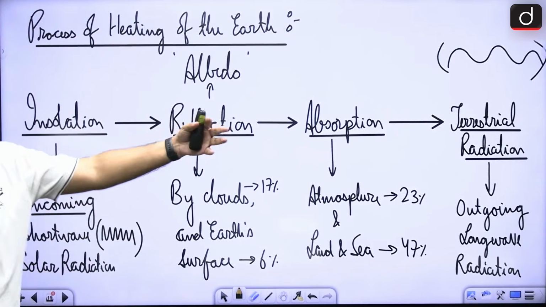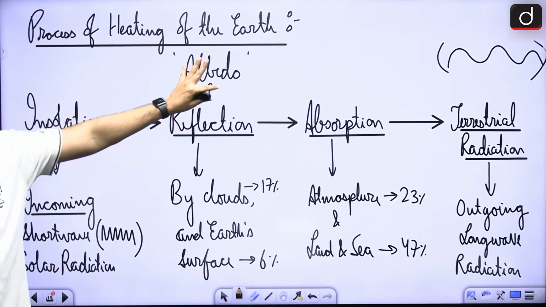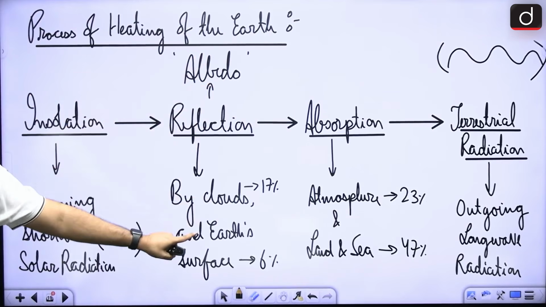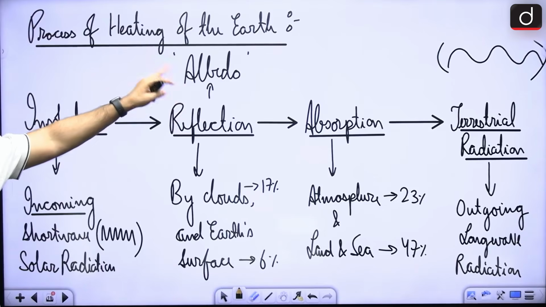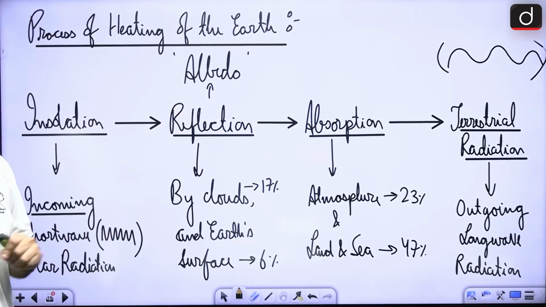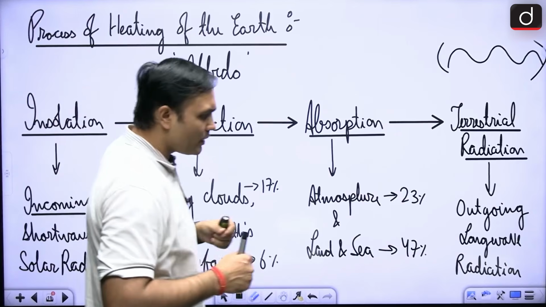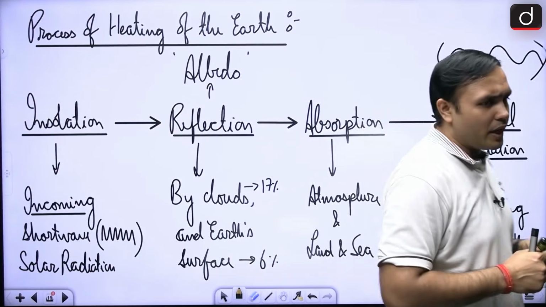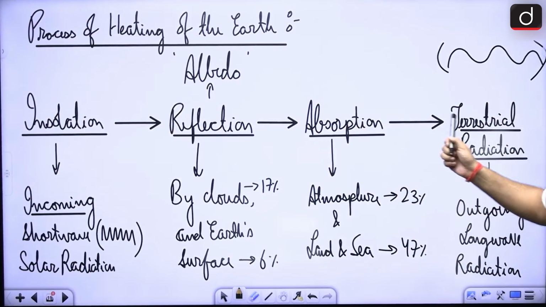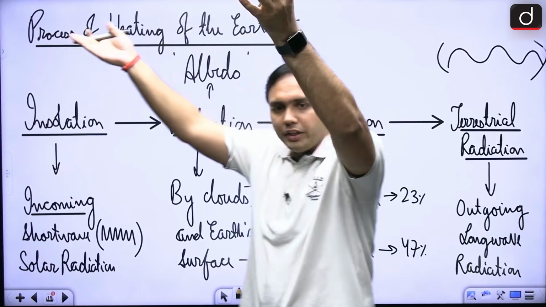If you want to have a basic idea, this is a flow chart. This is the insolation, the incoming solar radiation, the short wave radiation that is being received by the earth. It is getting reflected back, right? So here you will see by clouds and by the earth's surface, right? This is known as albedo effect, right? It is being absorbed by atmosphere and as well as the land and sea, and after it is being absorbed by the land and by the atmosphere, it is causing terrestrial radiation, right? Now this terrestrial radiation is the outgoing radiation, right?